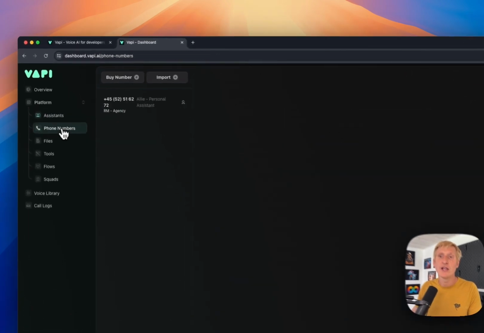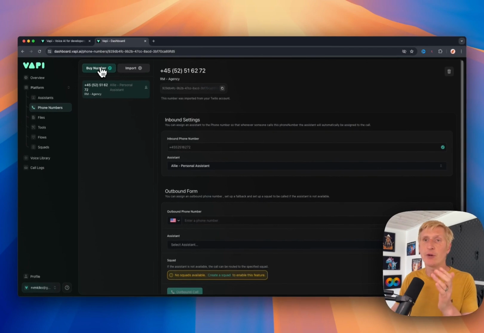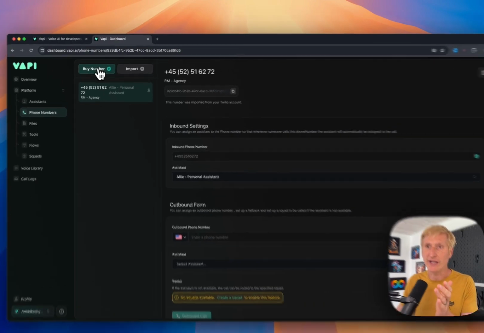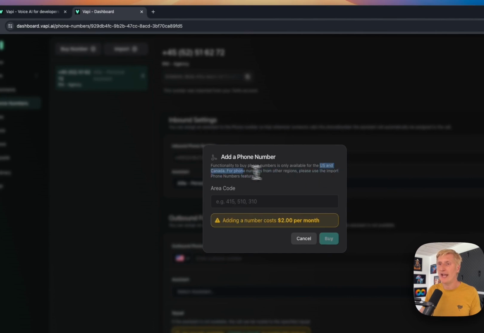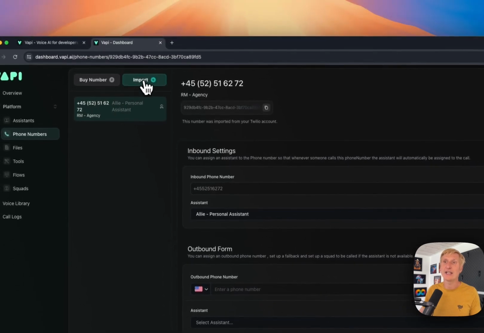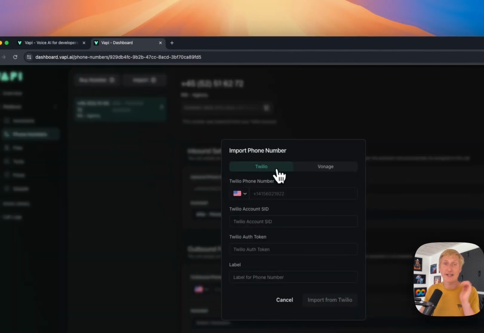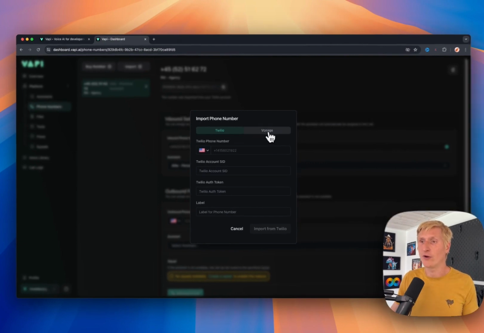Once you have it fine-tuned, you can go under phone numbers, and you can either buy a phone number through VAPI directly, but that would be with a little bit of limitation to US and Canadian phone numbers. If you are in different countries, then you can import a phone number, and there you will have access to much more through something like Twilio or Vonage.